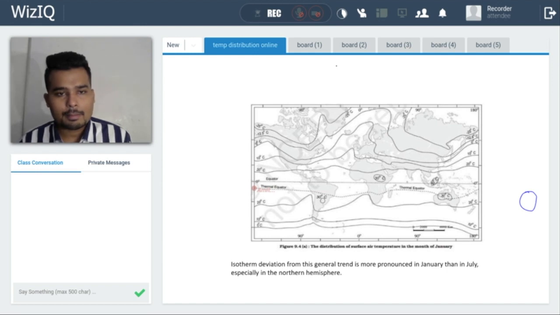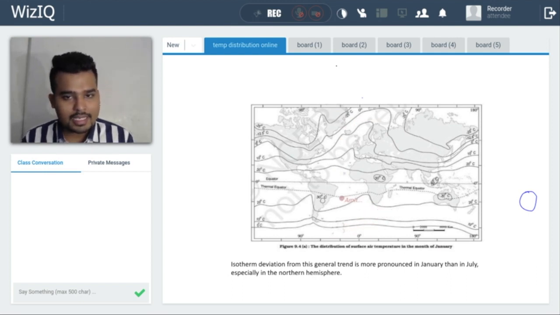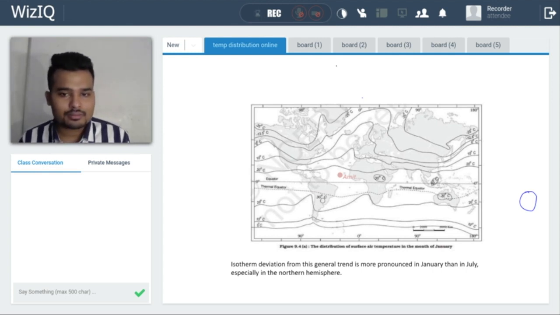This is here. And these are the isotherms which show a particular temperature. See, this is the 20 degree isotherm, this is 20, 10, 0, minus and so on. As we move up, temperature decreases towards the pole. So minus is over here. Here we can't see this minus. What is the reason? The reason is the sun is in the southern hemisphere. So the temperature is not as low as in the northern hemisphere. Over here it is not as low. Over here on Antarctica we have 6 months of daytime right now.